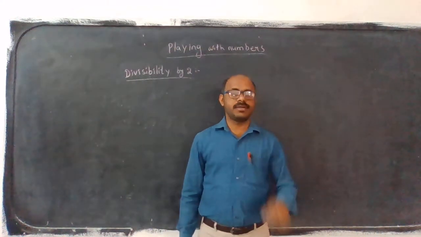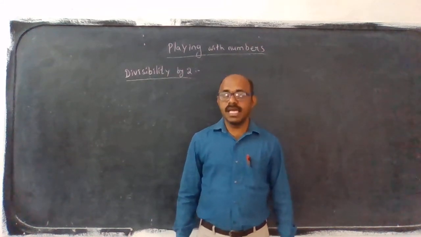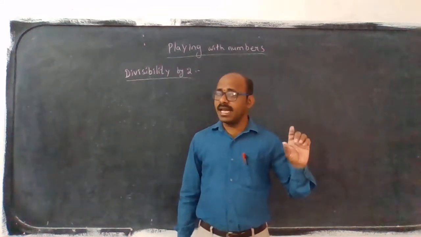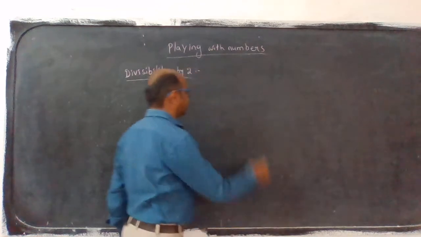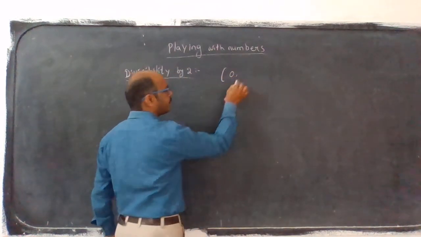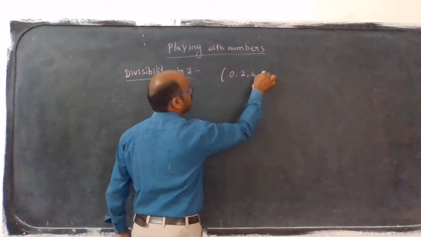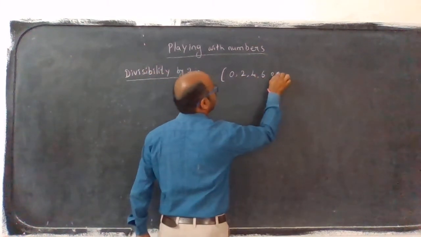What is an even number? Even numbers means the number has 0 or 2 or 4 or 6 or 8 in the ones place. This is very important, remember it: only the ones place is 0 or 2 or 4 or 6 or 8.